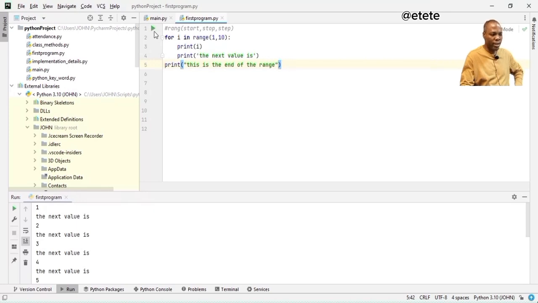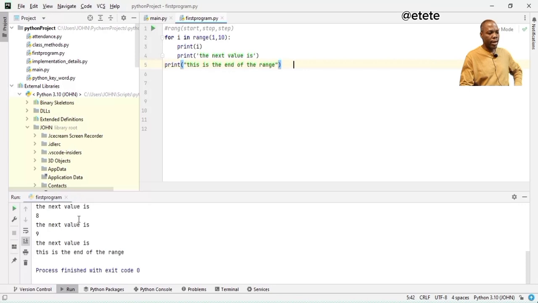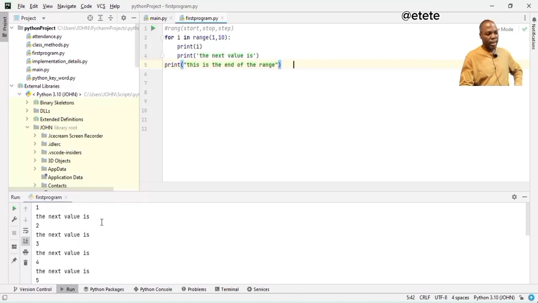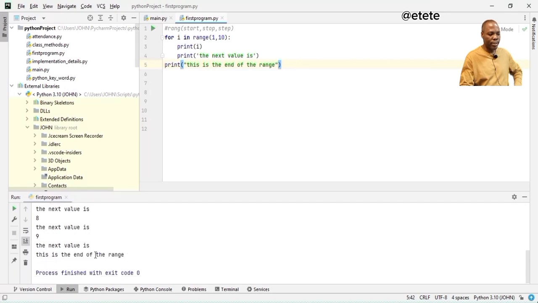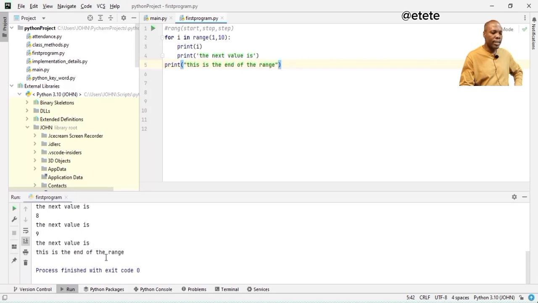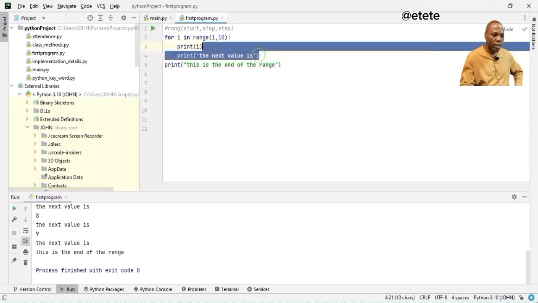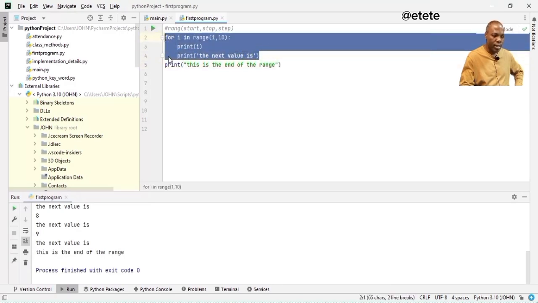So if I just execute this, now you can see it's showing me the next value is 2, the next value is 3, the next value is 4, the next value is 5, the next value is 6, the next value is 7, the next value is 8, the next value is 9, the next value is, this is the end of the range. Why? Because I am starting this at this point. Now, Python knows that the next instruction after this one, after the whole of this, then it's going to execute this.